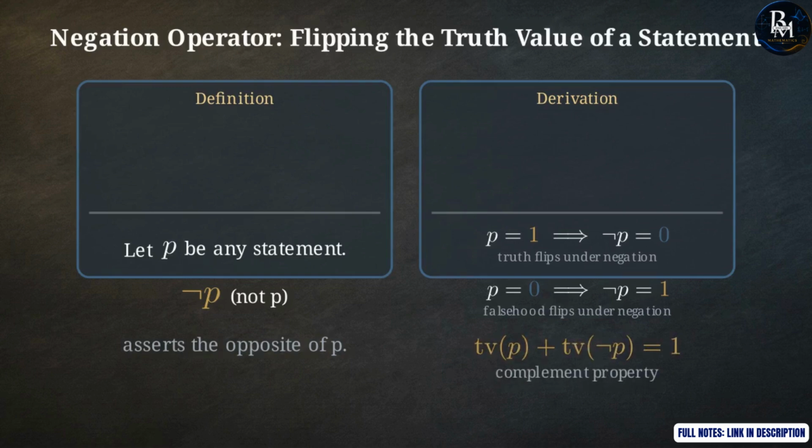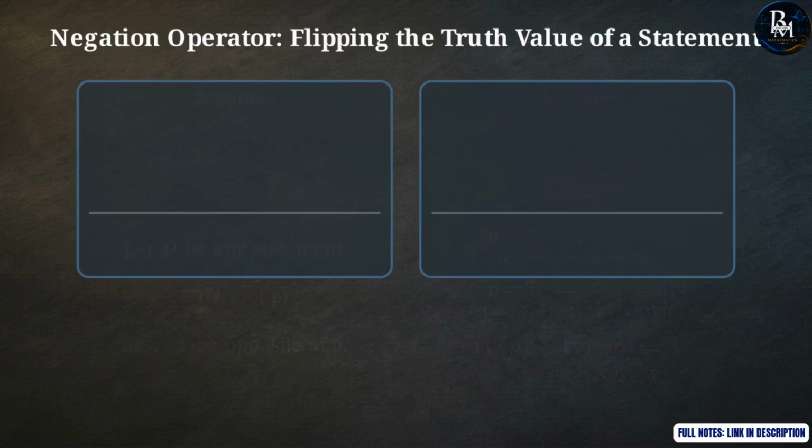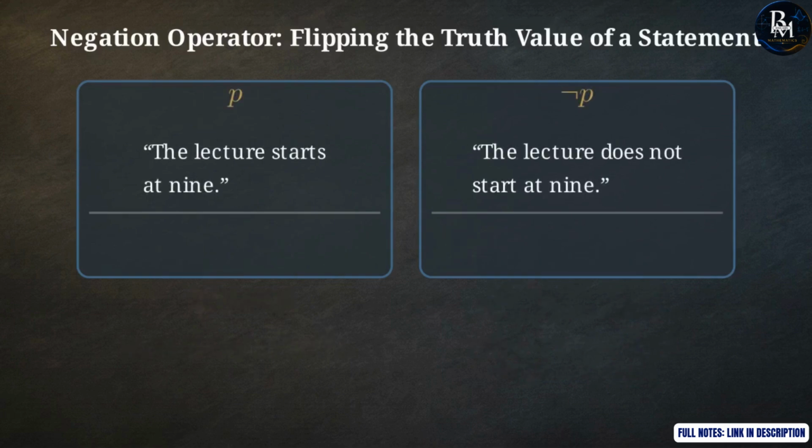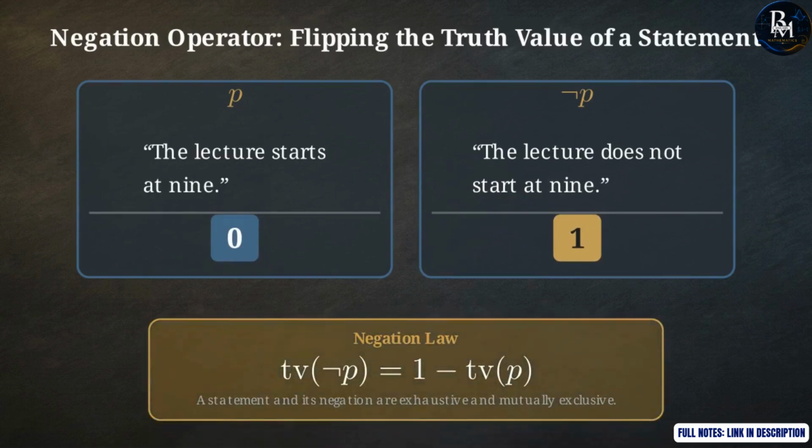This creates a formal guarantee. Their truth values always add to 1. Together, they cover both binary possibilities perfectly. In plain language, if your statement is, "The lecture starts at 9," the negation is, "The lecture does not start at 9." Whichever reality is true, the companion statement carries the inverse value. This strict complement relationship is the defining mathematical law of negation for every truth table that will ever follow.